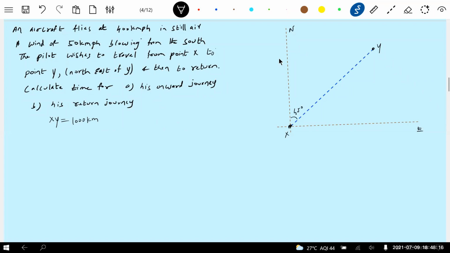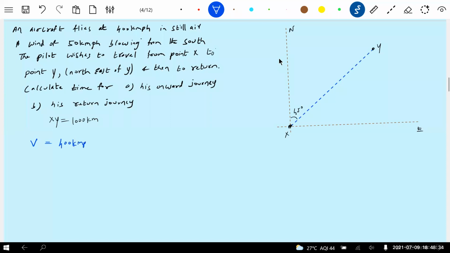North of east is given, so I put 45 degrees. The wind blows from the south. So we have 400 kilometers. What to do with that 400 kilometers? The aircraft flies at 400 kilometers per hour in still air. So what shall I write? 400 kilometers per hour.